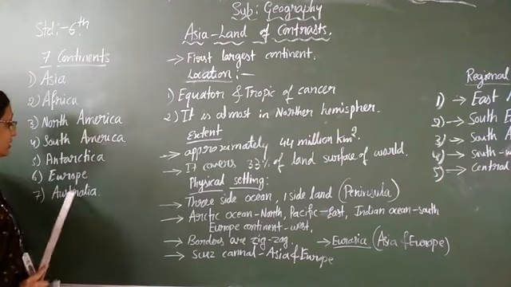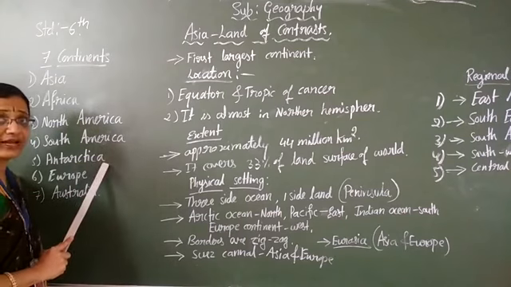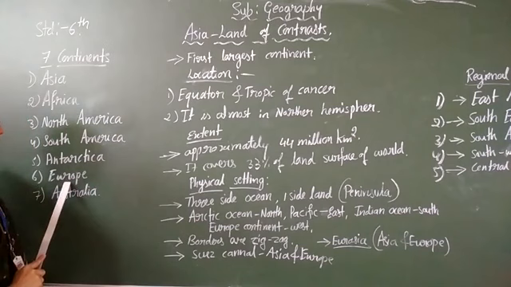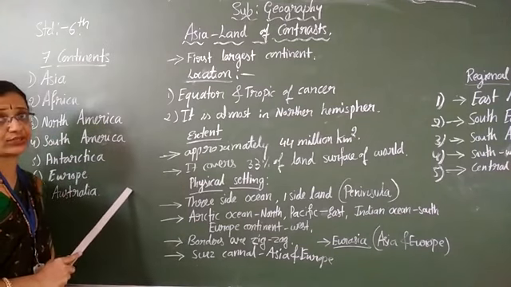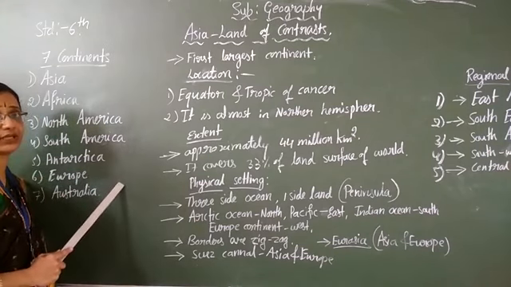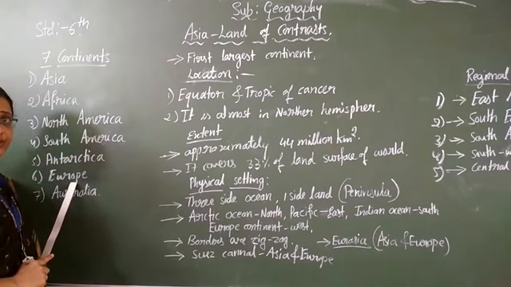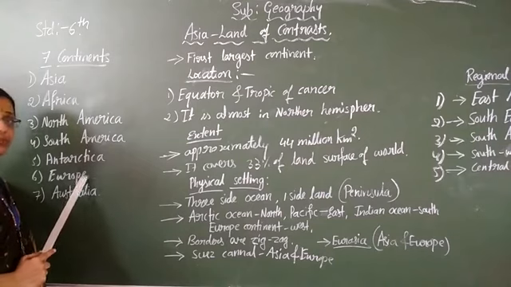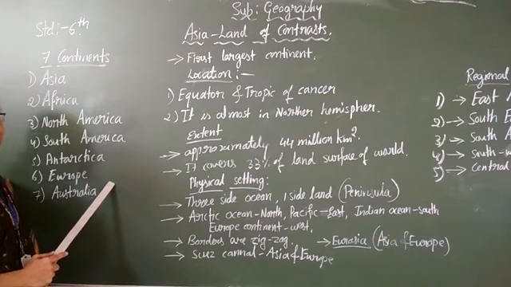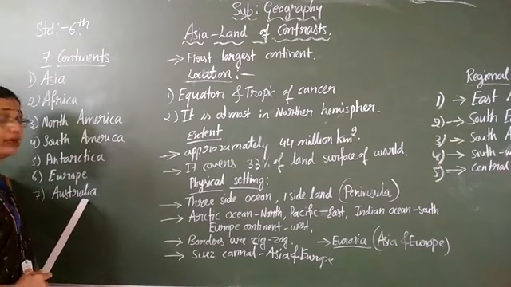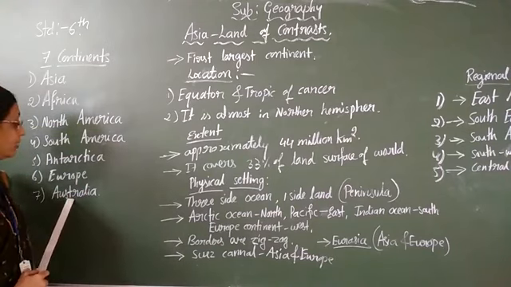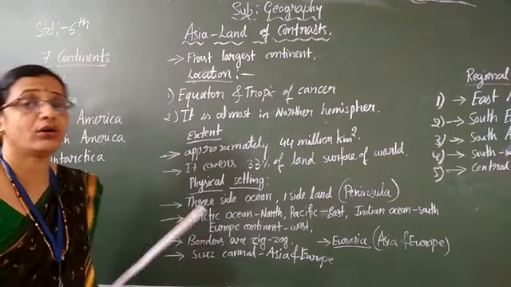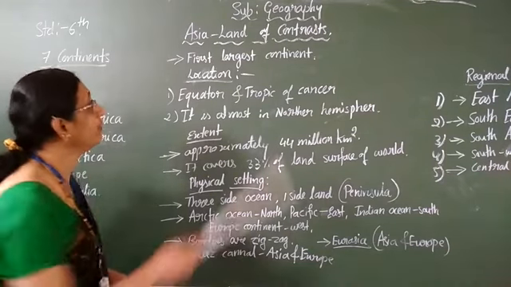Like this, Antarctica is full of ice. It is called the white continent. Then Europe is called the peninsula because there are a number of peninsulas. The continent is also a peninsula, and inside also peninsulas, so it is called the peninsula of peninsulas. Australia, as it has many deserts, is called the desert continent. Like this, according to their specialty, all continents have one more name.